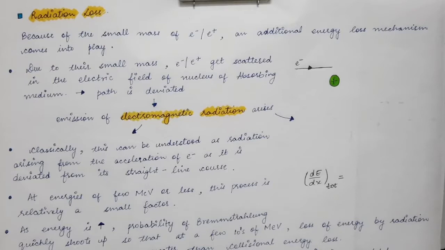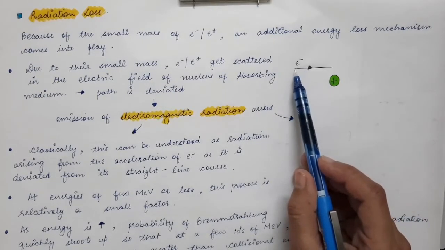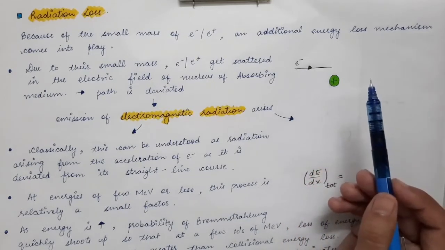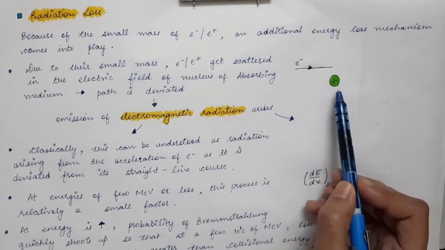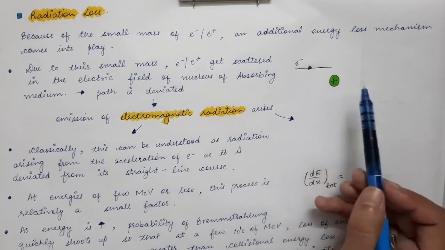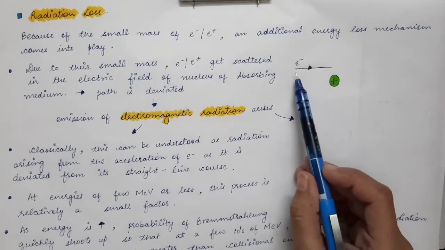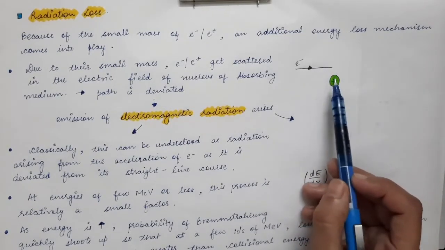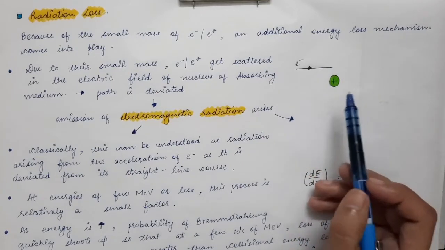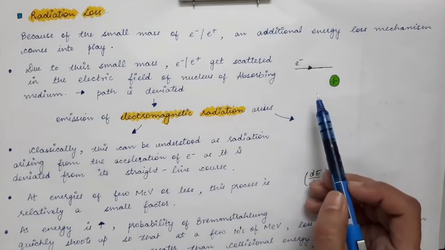As we have said, electrons and positrons have very small mass as compared to heavy charged particles. They are very light. So if we talk about an electron, whenever this electron is traveling in an absorbing medium, it will be encountering some nuclei in its path. So there will be nuclei of the absorbing medium. There are a lot of nuclei which are present, but here I am taking only one nucleus for this point of time.